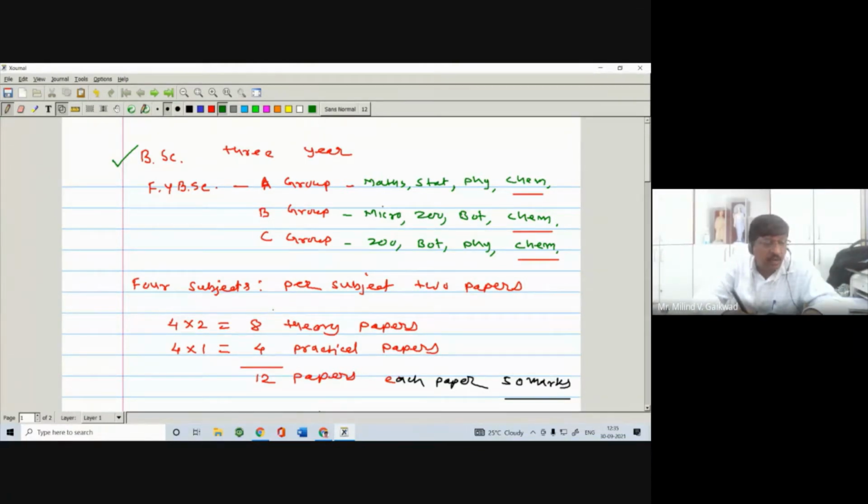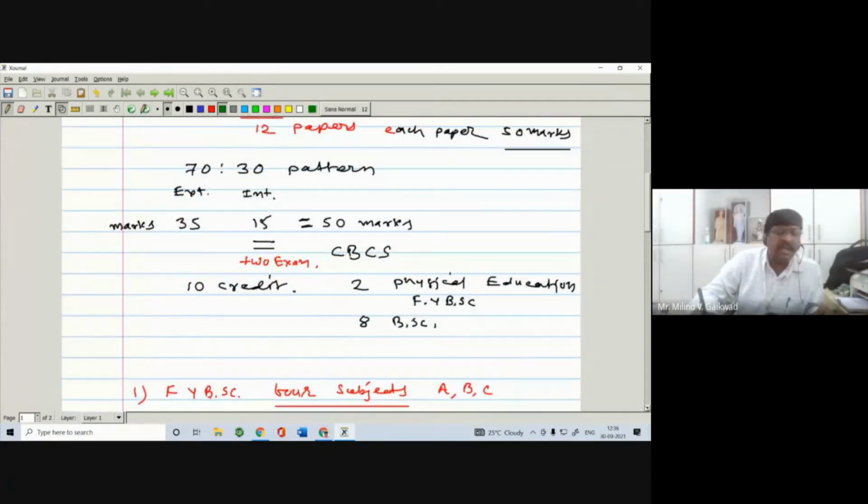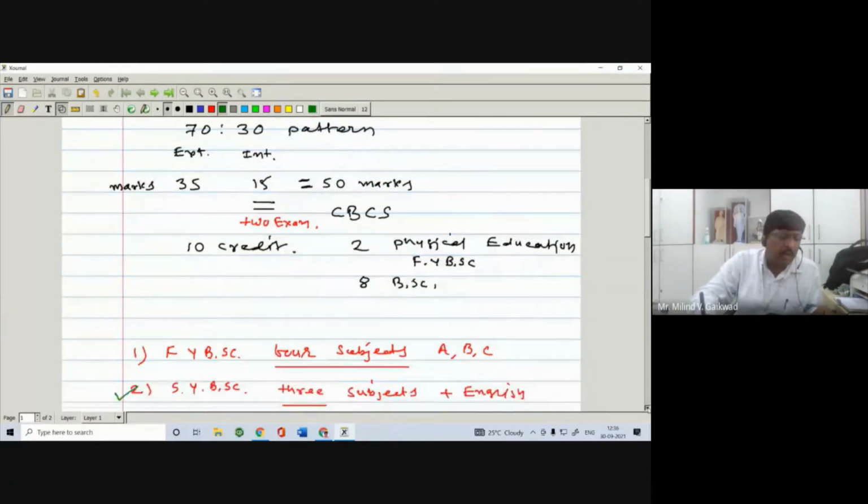It is compulsory to pass in the FYBSc. So remember, these are some rules and regulations that we have discussed in short, and everyone must know all these rules.